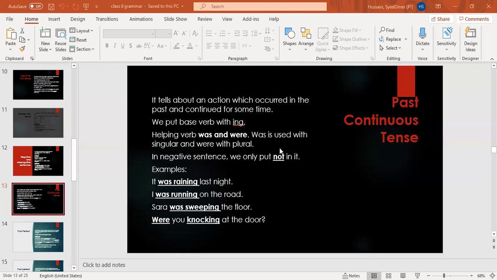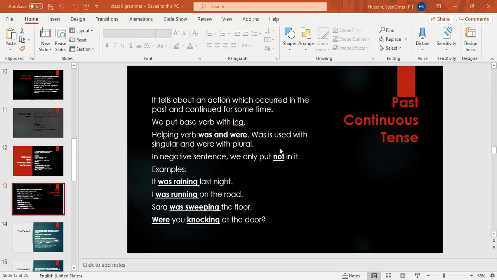Now I'm going to start. Like last week we did simple past, and I've told you simple past tense refers to an action which happened in the past, and we simply use the second form of verb in this tense. And if it is negative and interrogative, we put did with the first form of verb. First form of verb is also known as base verb. Then past continuous tense, as I have told you, in all continuous tenses we put base verb with ing, like if it is present continuous, past continuous, or future continuous.